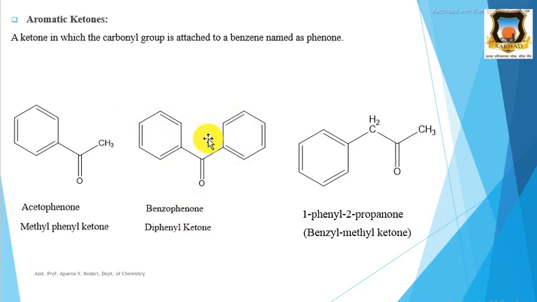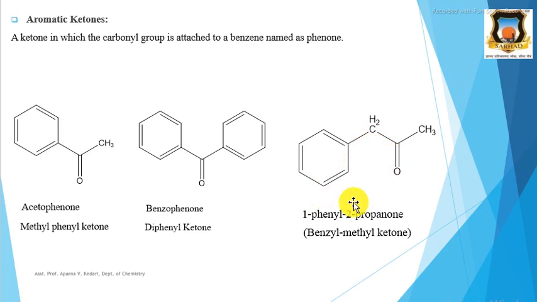Prefix di is added because here there are two phenyl groups, therefore diphenyl ketone. Then the next example is 1-phenyl-2-propanol. Here, this is 1, 2, 3. Here there is no substituent on this side, but the phenyl is a substituent. Therefore we have to start numbering the straight chain from this side: 1, 2 and 3. Therefore this phenyl is a substituent.